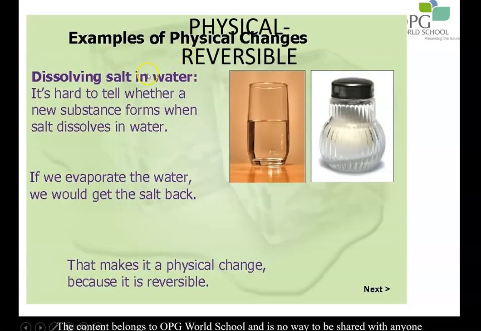Similarly, when we dissolve salt or sugar in water, that process is called dissolution. So when a solute is dissolved in a solvent, we get a solution. This process is called dissolution. There is no new substance which is getting formed. The solvent and the solute can be separated by distillation or simply evaporation and condensation. So this dissolution is a reversible physical process.